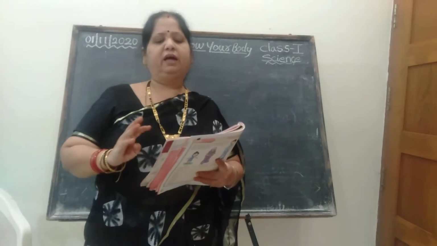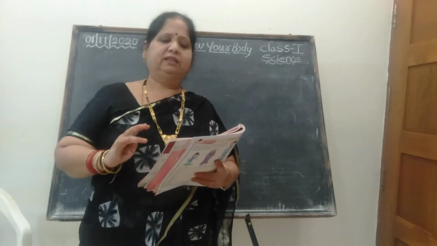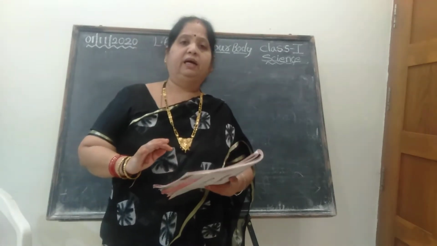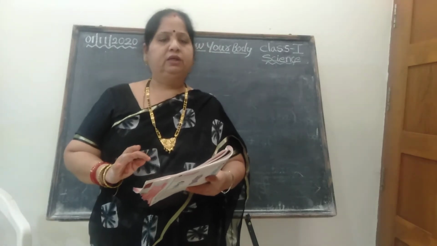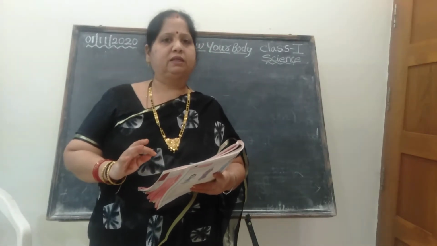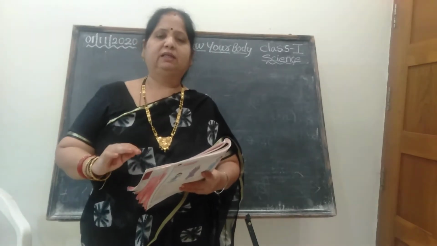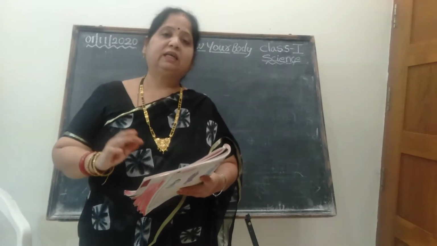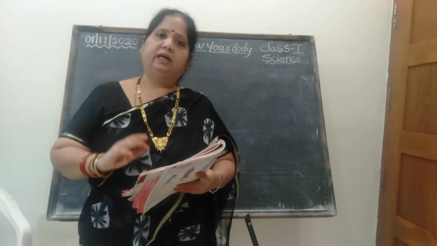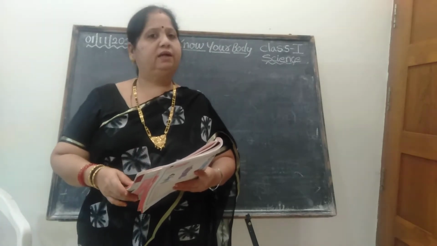Now listen here. For example, they have different height, weight and skin, and hair color and eye colors are different. So every human body has the same parts, but their colors are different. Skin color, eye color, hair color are different.